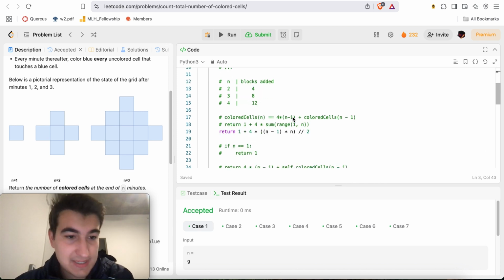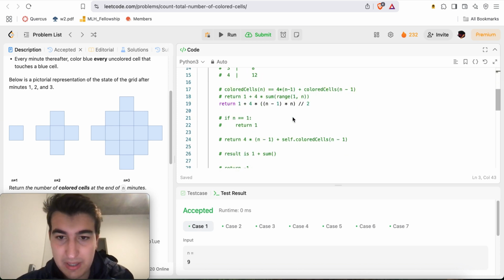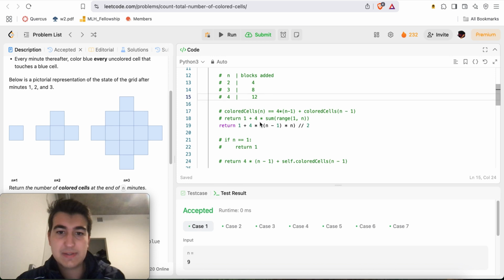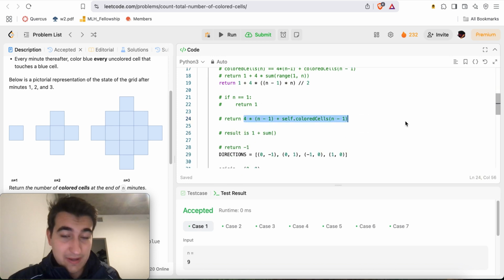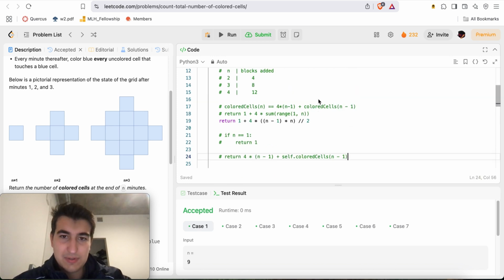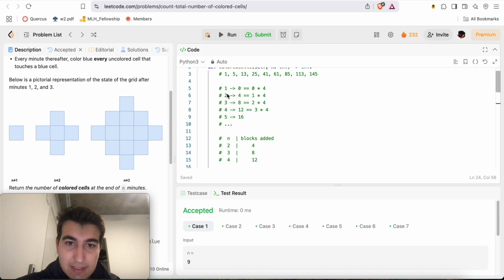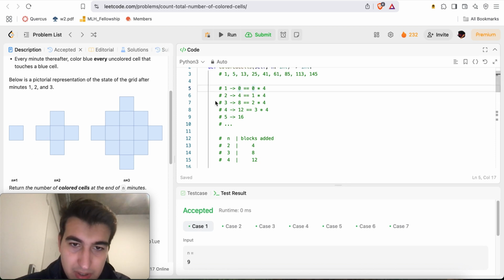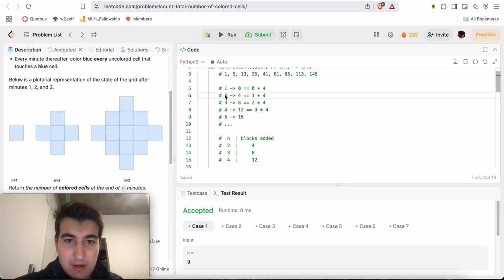And so recognizing that pattern, all that's left to do is come up with a mathematical formula. The very first thing I did was define this recursively. So here I mapped the pattern. 1 maps to 0. We can ignore case 1 for now. But the point is that for 2, we added 4 blocks. 4 is equal to 1 times 4. For 3, we added 8 blocks. This is equal to 2 times 4. For 4, we added 12 blocks. This is equal to 3 times 4.